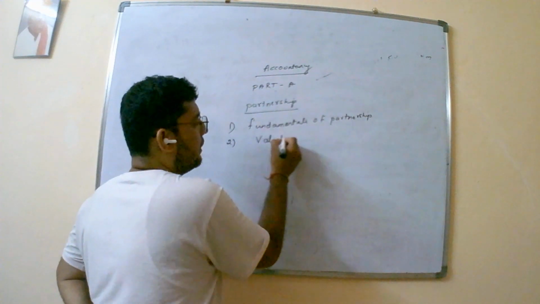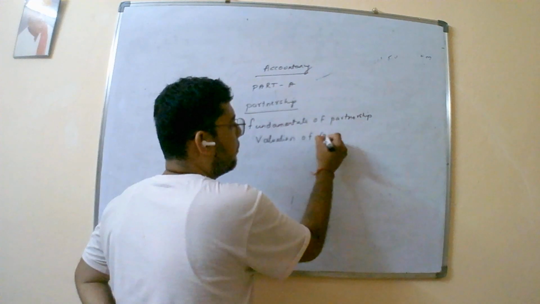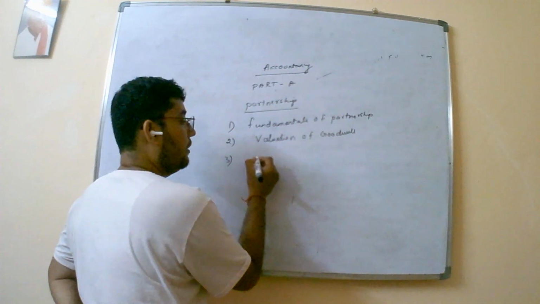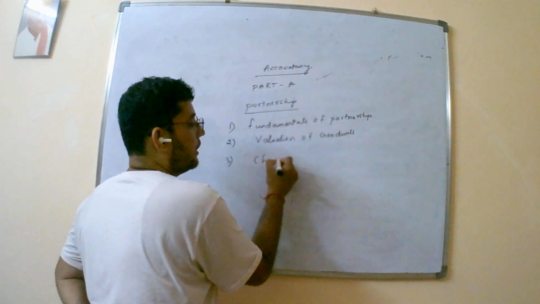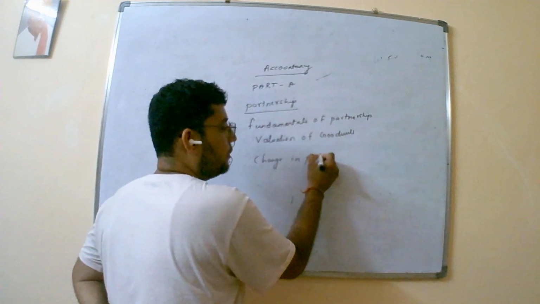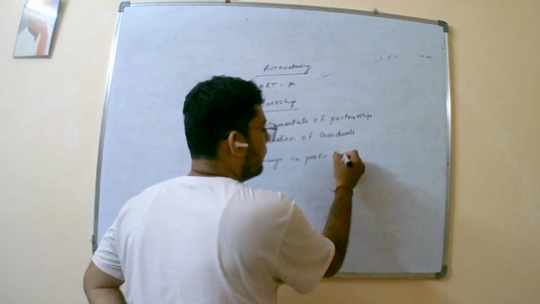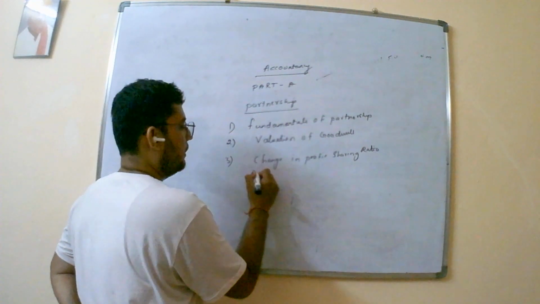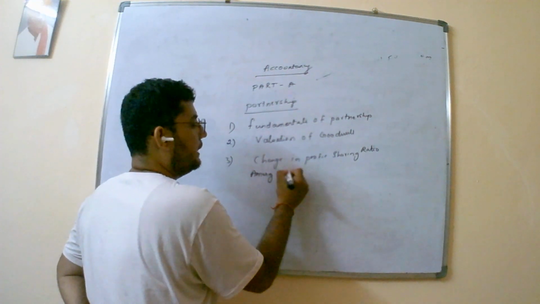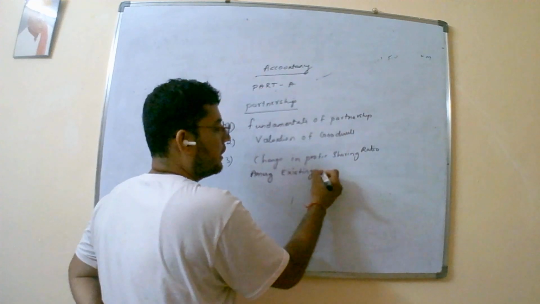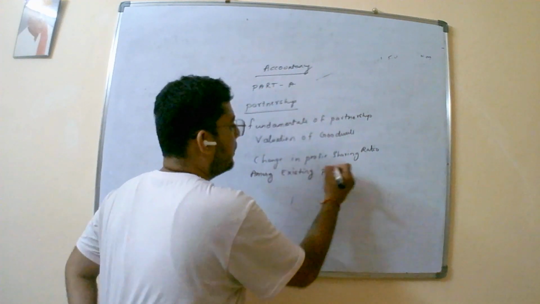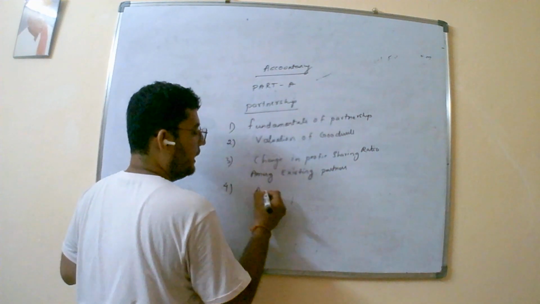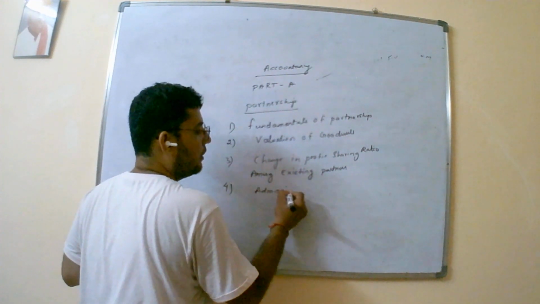Then we have valuation of goodwill. Then we have change in profit sharing ratio among existing partners. Then the fourth chapter is admission of a partner.